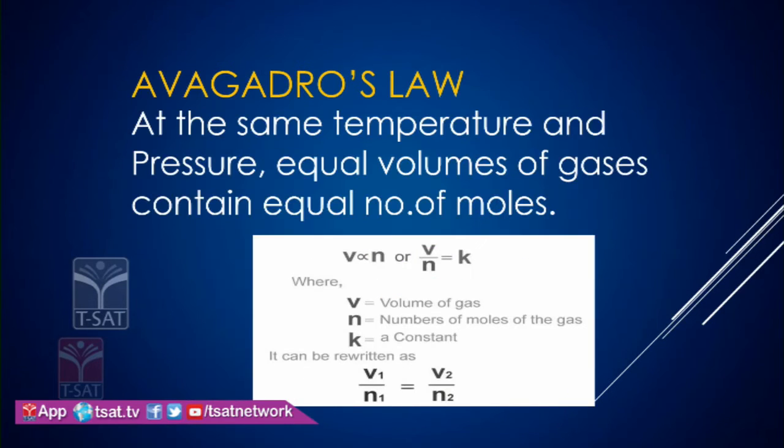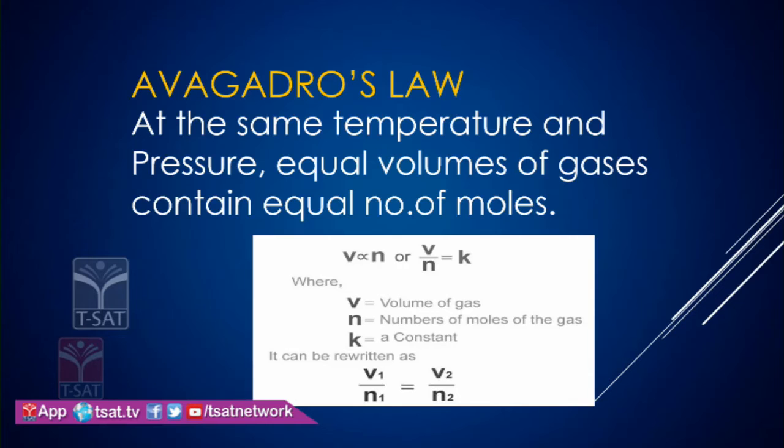Next friends, going to Avogadro's law. It states that at constant temperature and pressure, equal volumes of gases contain an equal number of moles. So friends, V equals Kn, V is directly proportional to n. V is the volume of the gas and n is the number of moles of the gas.